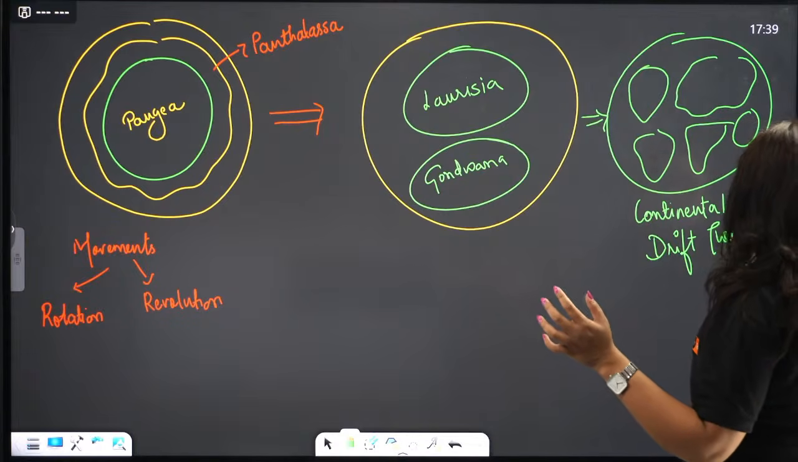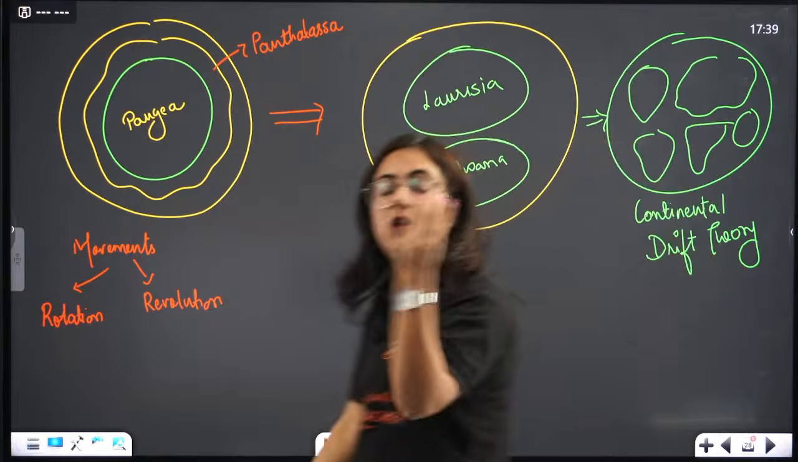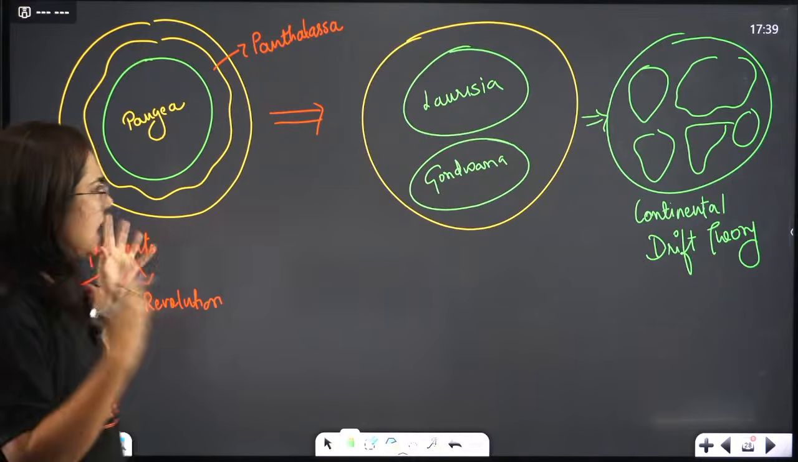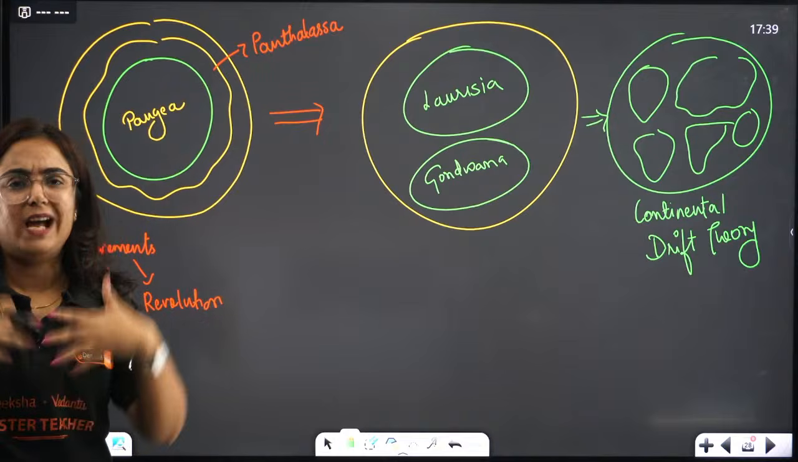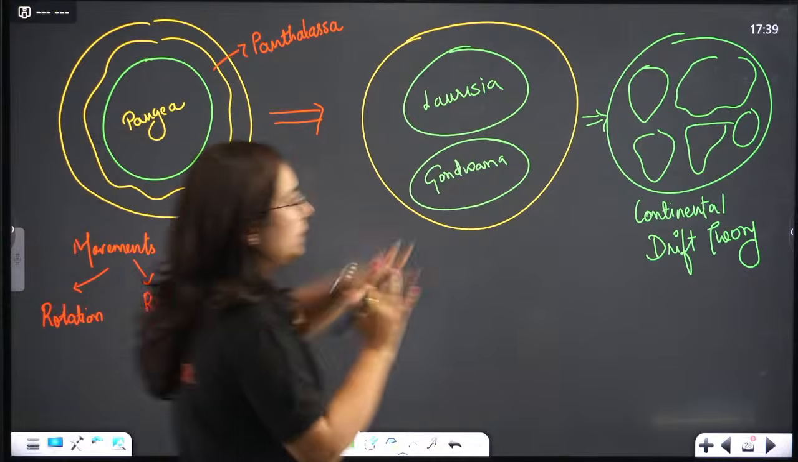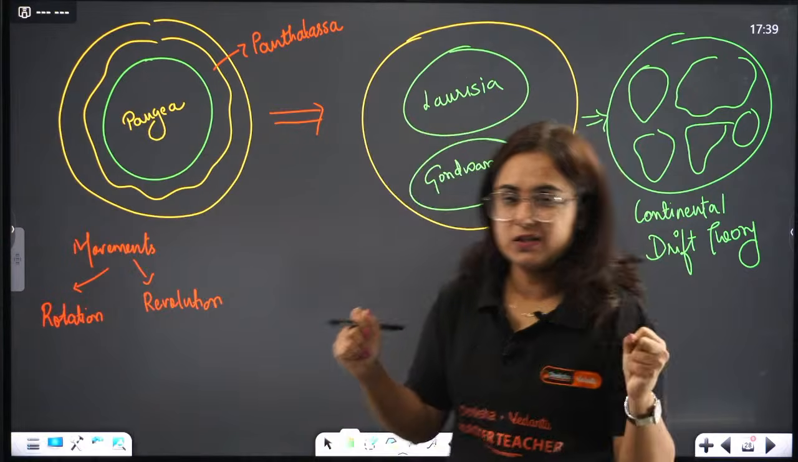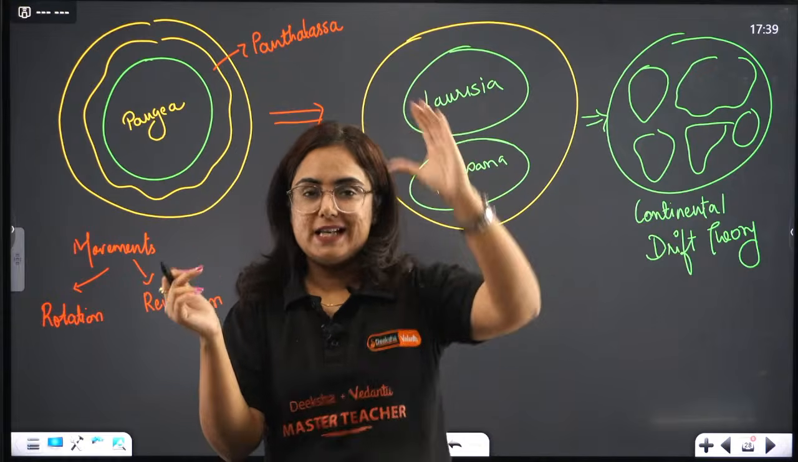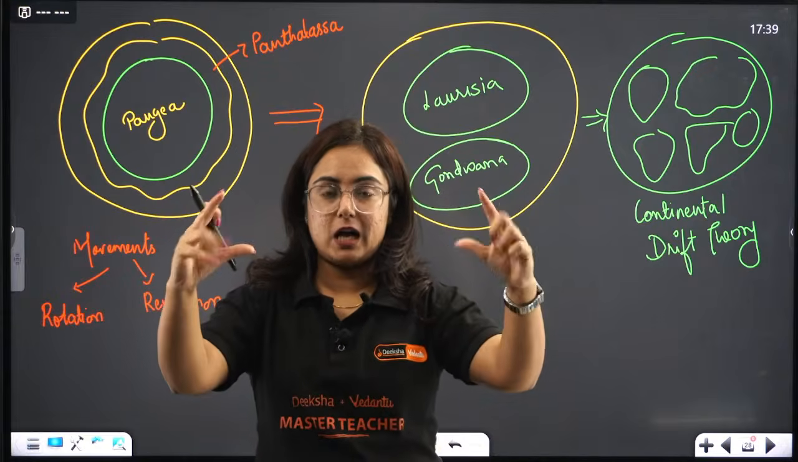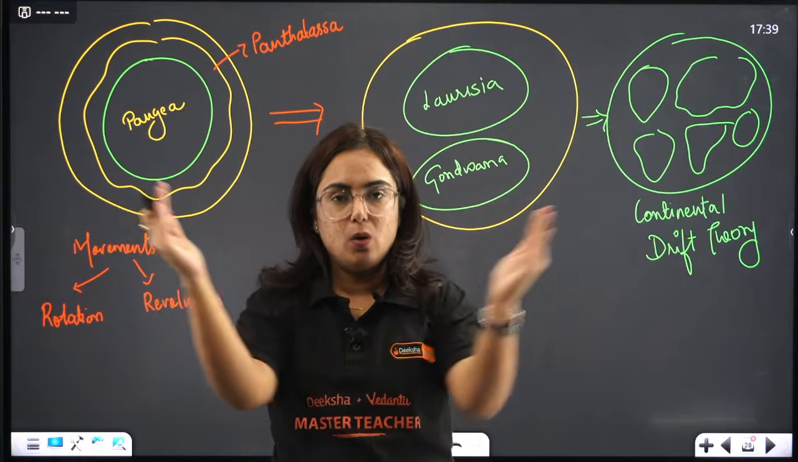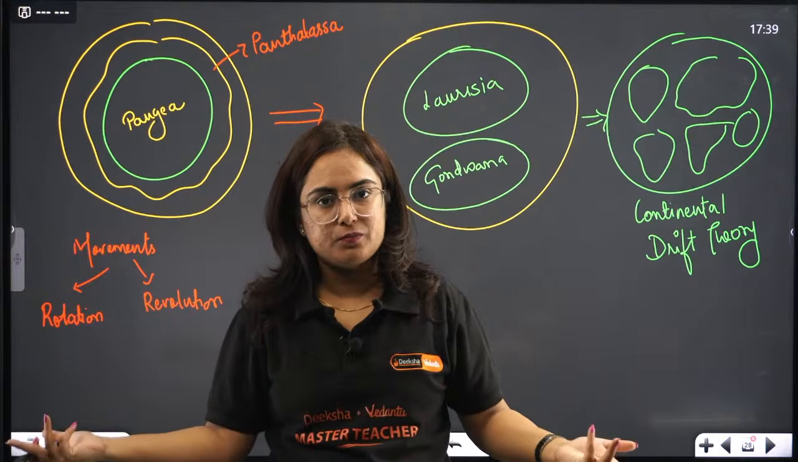Now the question is, ma'am, how was this continental drift theory proven? Because this sounds like something which we are just thinking. No, it was proven because when you see these continents, they look like a jigsaw puzzle. If you see South America and Africa, the borders of both of them fit like a jigsaw puzzle. If you join them, they are going to join. Right?